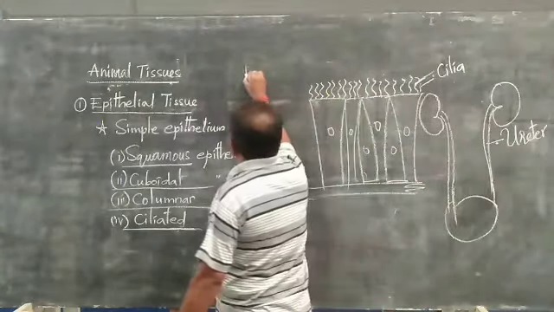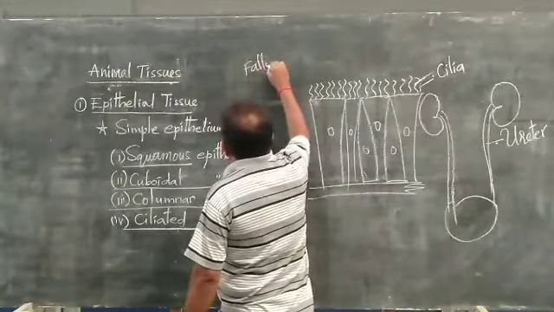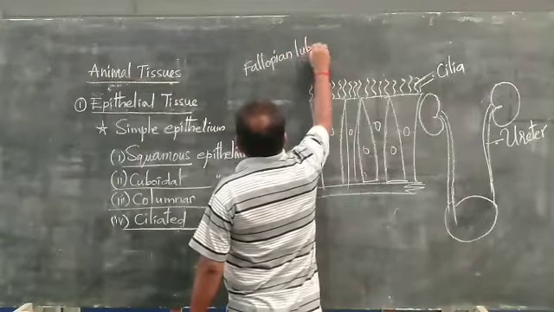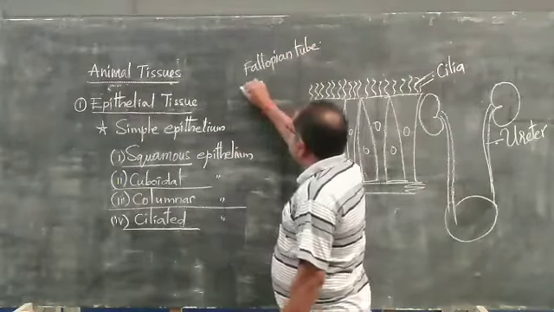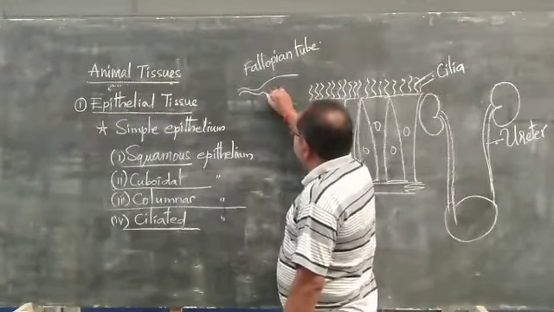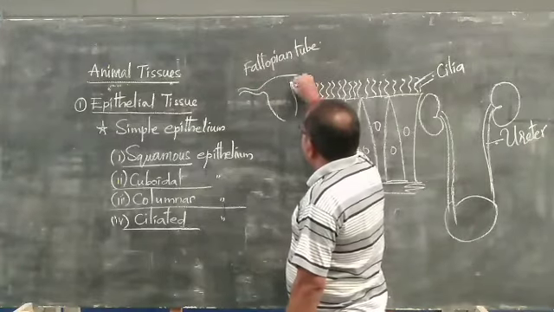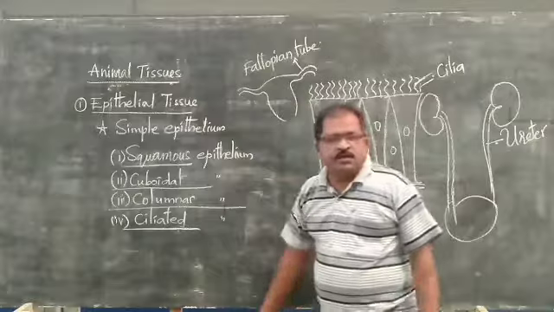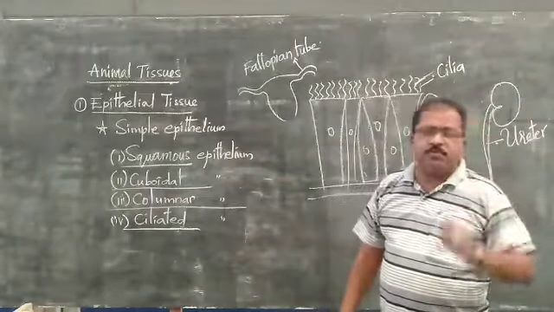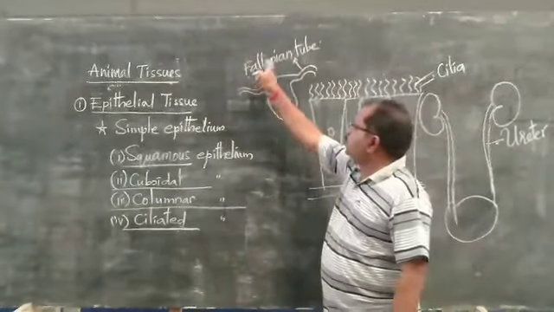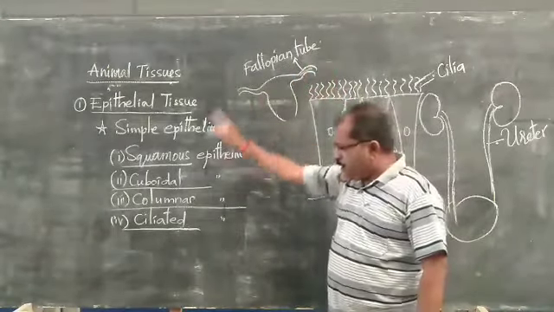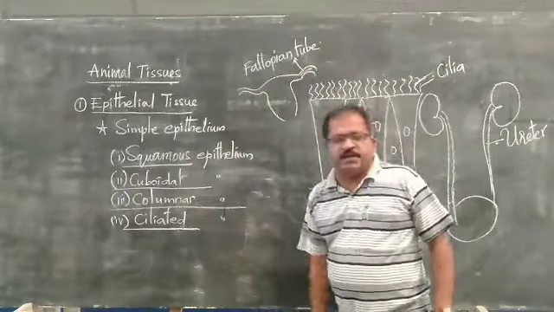The fallopian tube is also lined with it. The fallopian tube is a long, tube-like structure present in the reproductive system of the female. The walls of the fallopian tube are completely ciliated epithelium.